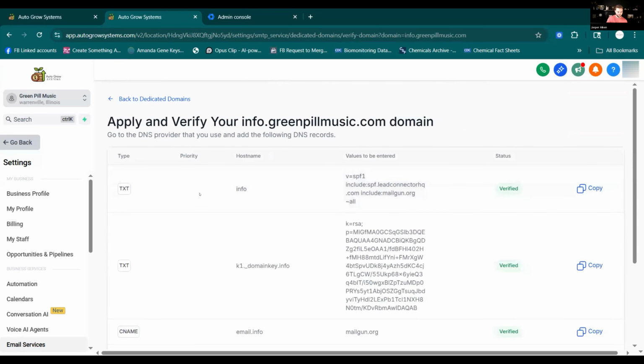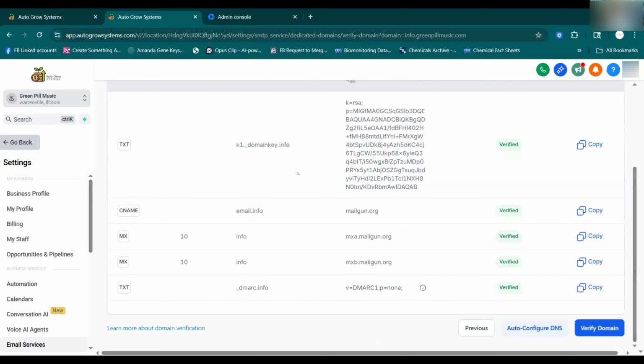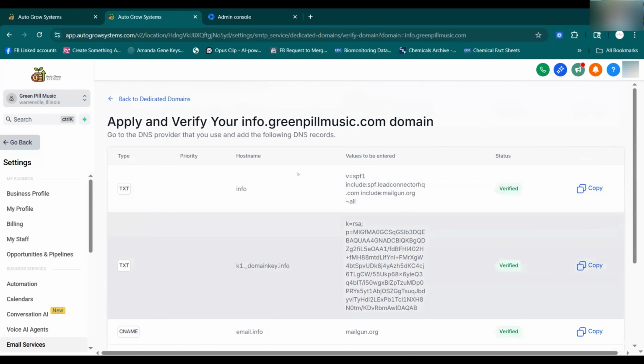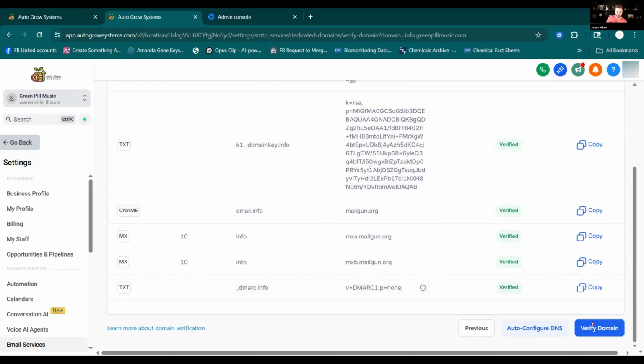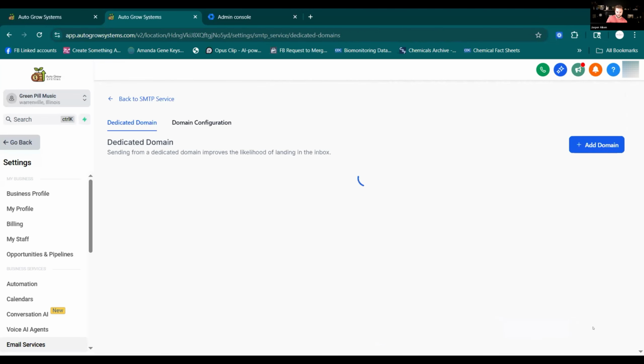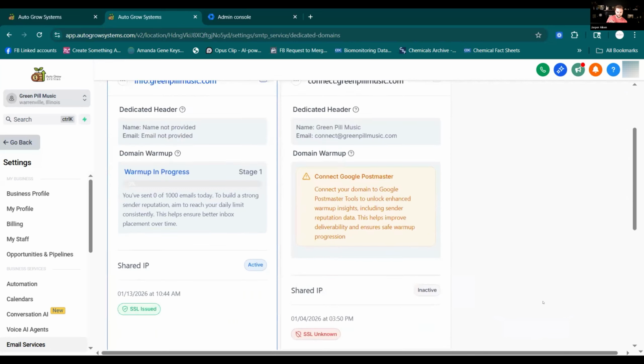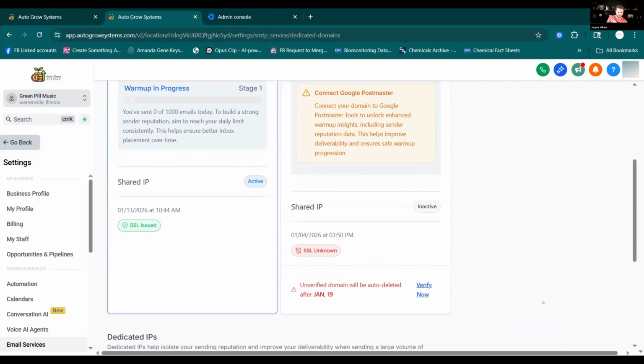Wait, is this the info one? Oh, this is the right one. Sorry, info, my bad. Now click verify one last time. Looks like they're all good. Boom. All right, there we go. So yeah, now it says SSL issued and now it's all set up.